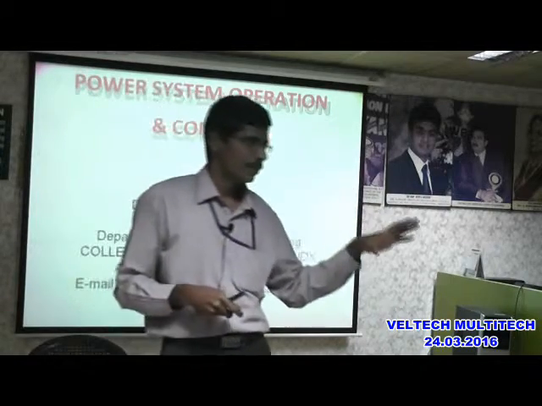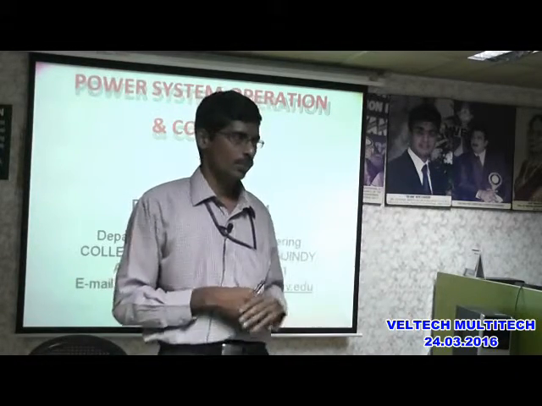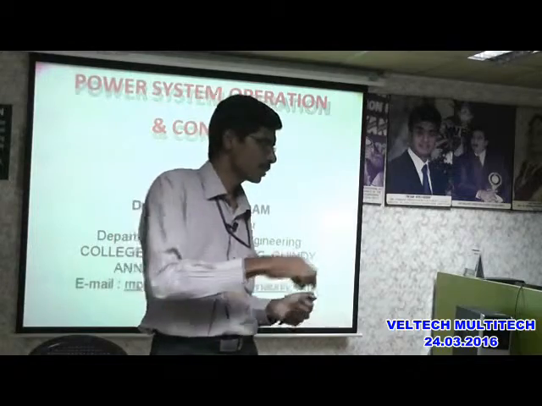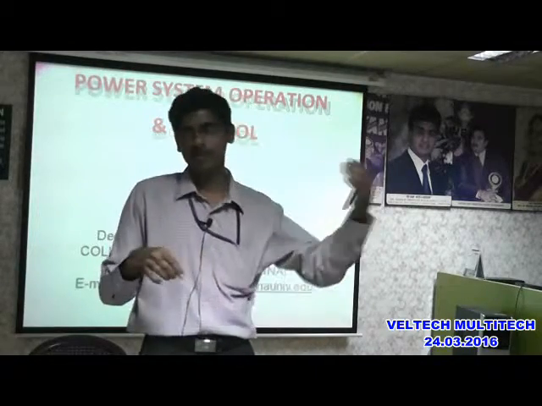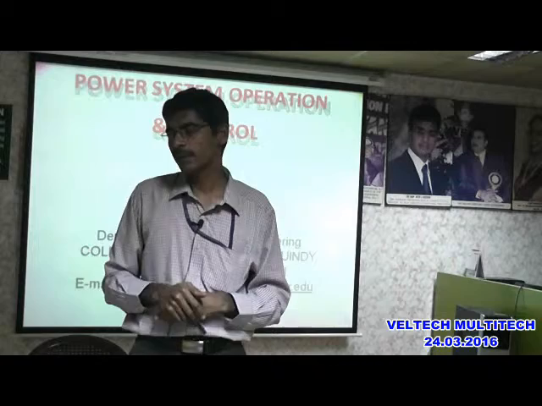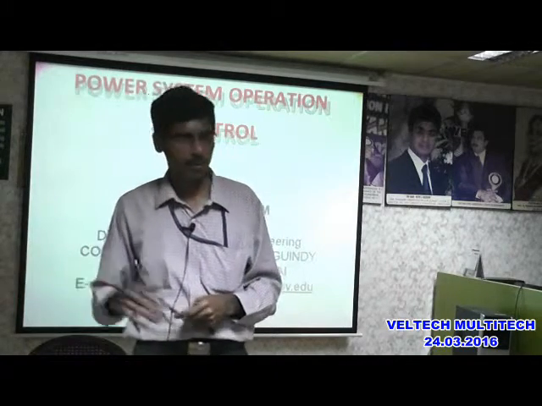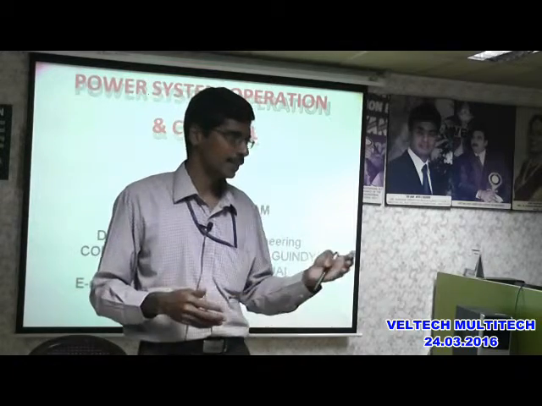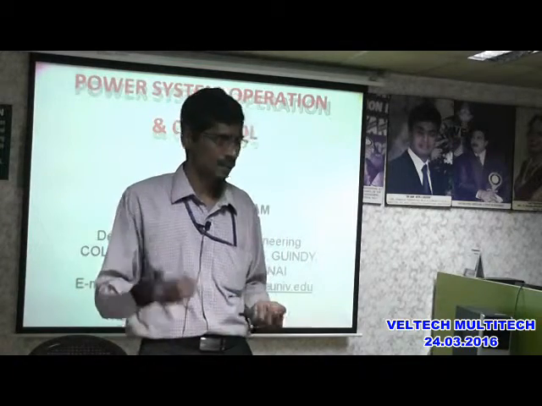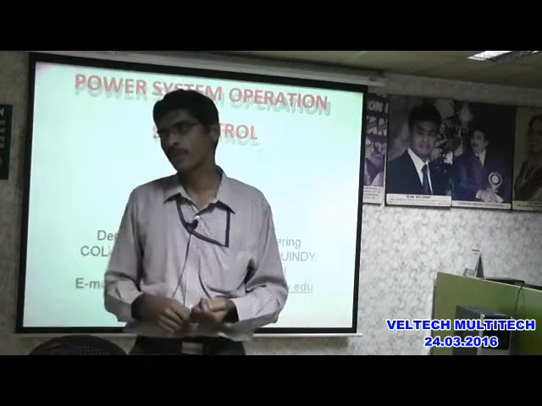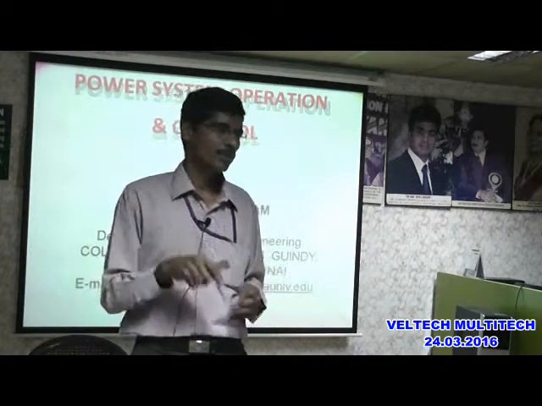Initially, we will keep the excitation at 0. We will keep the field rheostat, moving the field rheostat, you will be watching the voltmeter reading. Initially, you will be keeping the rheostat position at 0. That is the minimum. It will be acting as potential divider. You will keep it at 0. So the field current will be 0.